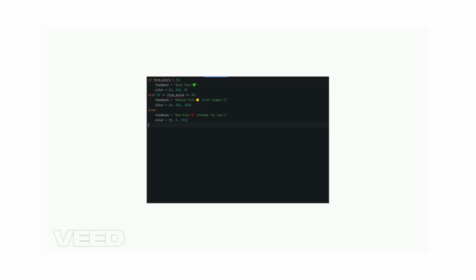Interpreting the form score and giving feedback. Based on this form score, we provide real-time feedback with color and emoji. If the form score is greater than 70, the feedback is good form, and the color shown is green. Else if the form score is greater than 50 but less than 70, the feedback is medium form, and the color shown is yellow. Else the form is bad and the color shown is red.